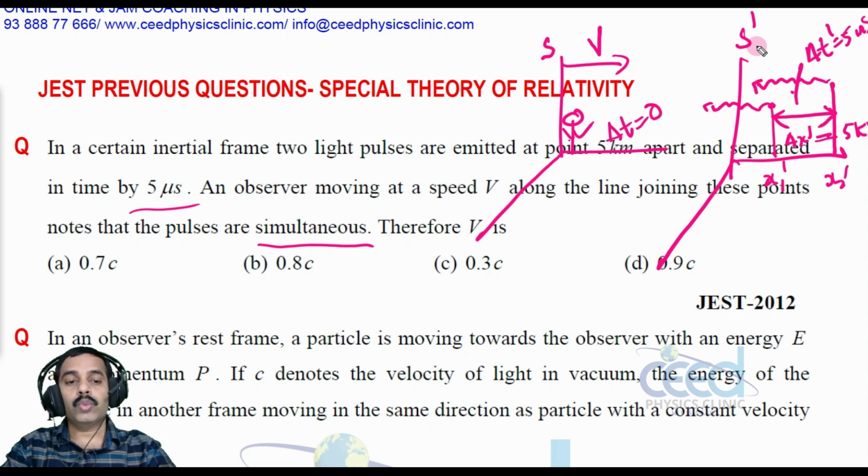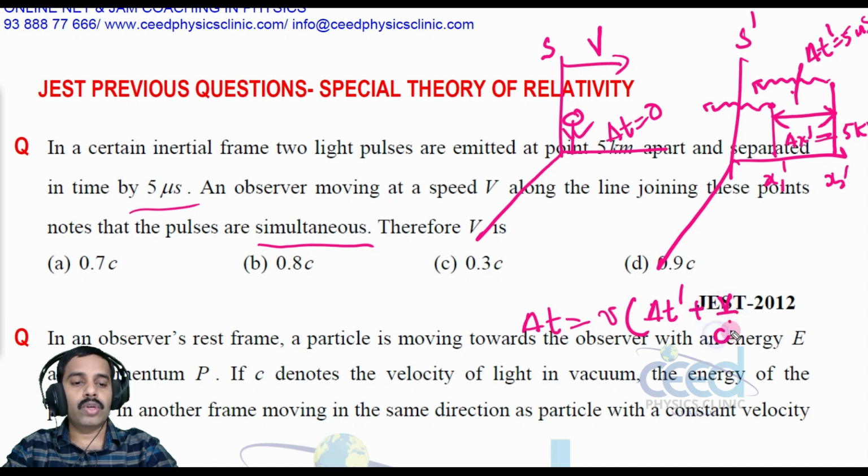Okay, so what is delta t? We already know the equation: delta t is equal to gamma into delta t dash plus v by c square into delta x dash. This is the equation we have studied from the Lorentz transformation. This delta t is 0, that is given.